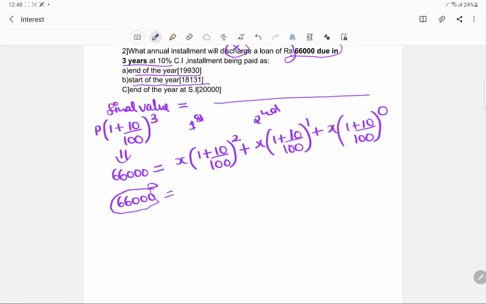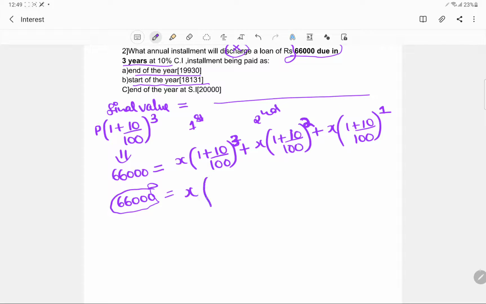Since we paid it at the start of the year, for the first installment we end up saving an interest for 3 years. For the second installment we ended up saving an interest for 2 years. For the final installment we ended up saving an interest for 1 year.